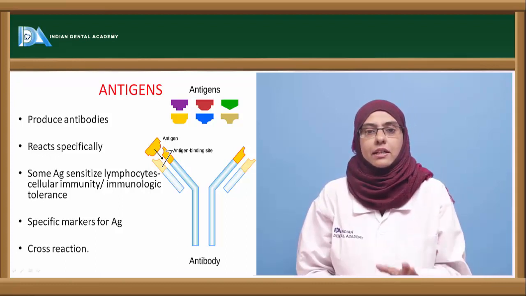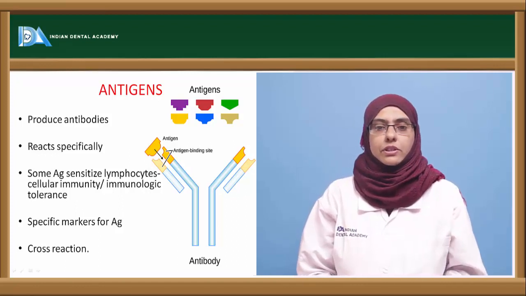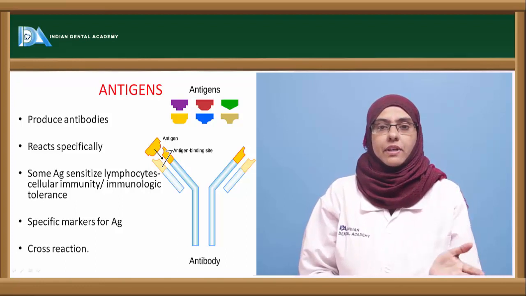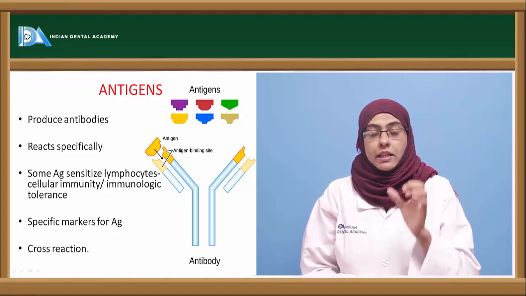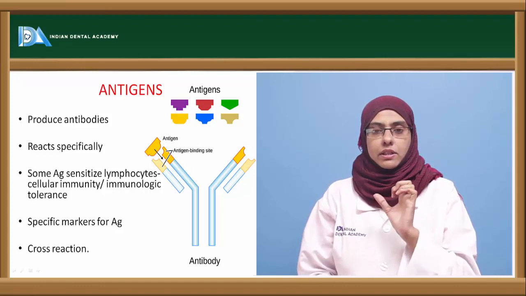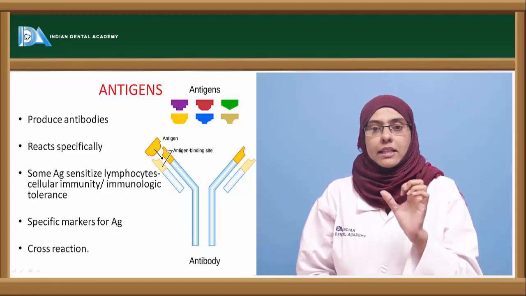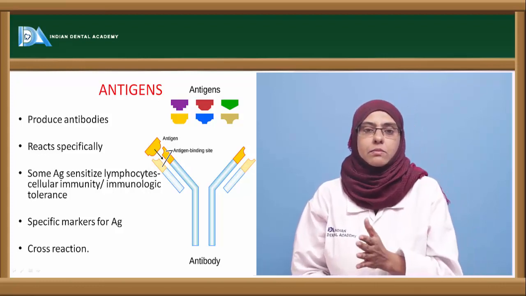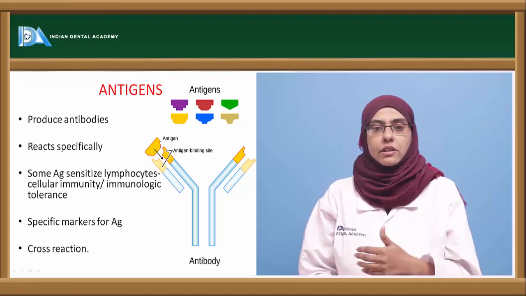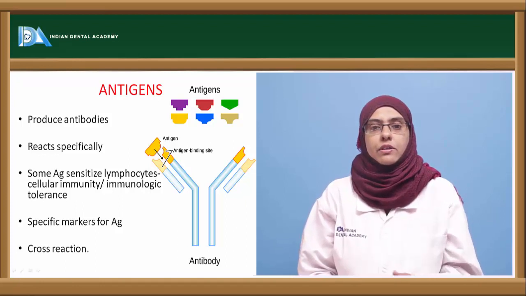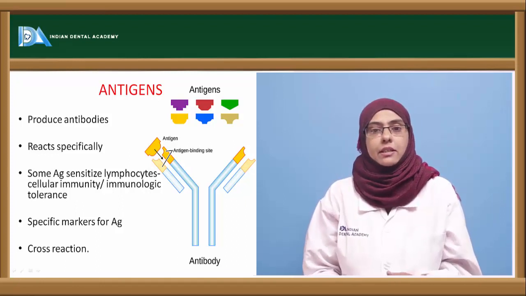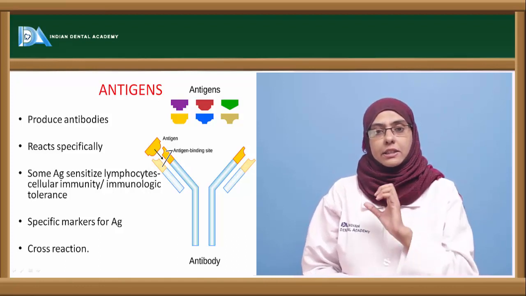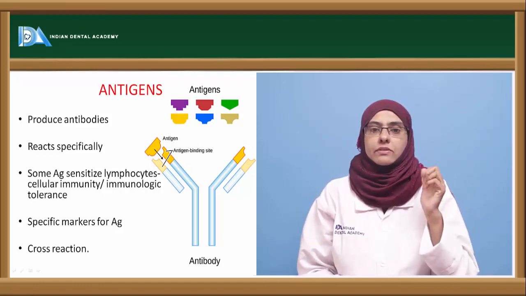So antigens are the ones that induce the production of antibodies, which react with the antibodies in a specific way and in an observable manner. The term specific way is used here because there is a specificity between the antigen and the antibodies. When an antigen enters the human body, it induces the production of lymphocytes. These lymphocytes can be either B lymphocytes or T lymphocytes, and they carry specific markers that go and interact with the antigen.